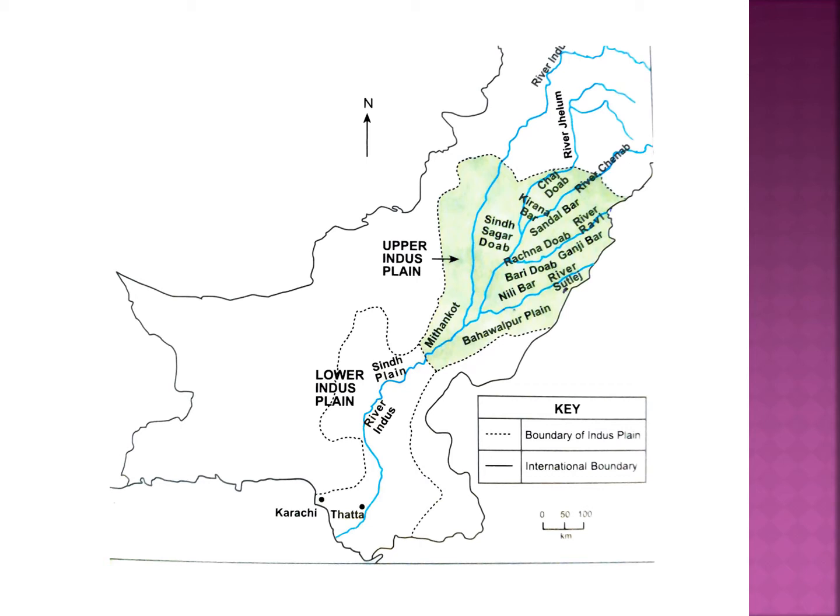If you can see that there are also some bars. Kirana bar is present between river Jhelum and river Chenab. Sandal bar is present between river Chenab and river Ravi. There are 2 bars between river Ravi and Satluj. One is Neeli bar and second one is Ganji bar. There are 2 bars because previously, before partition, another river was flowing in this area, that was Beas, but after partition and after signing Indus Water Treaty, this river is no more flowing in the area, but still it has its bar in the region.